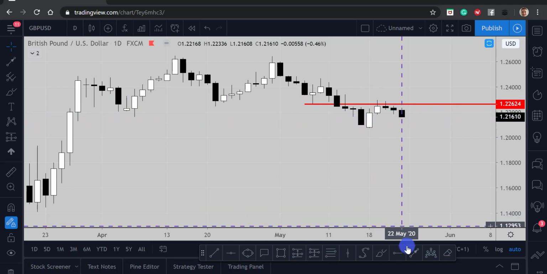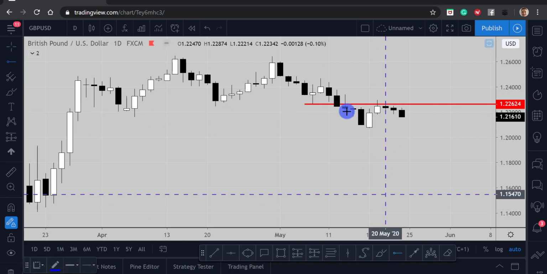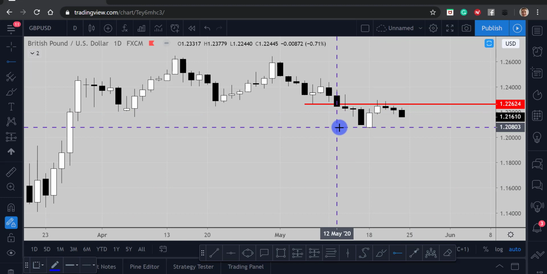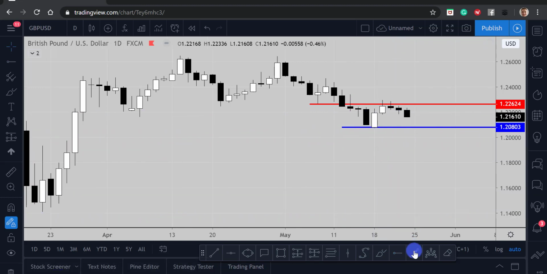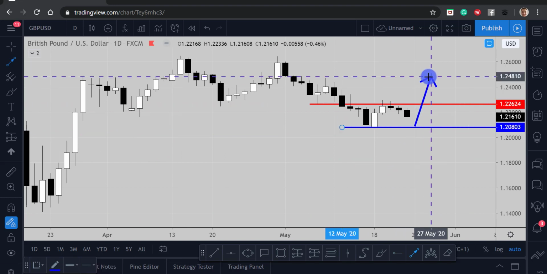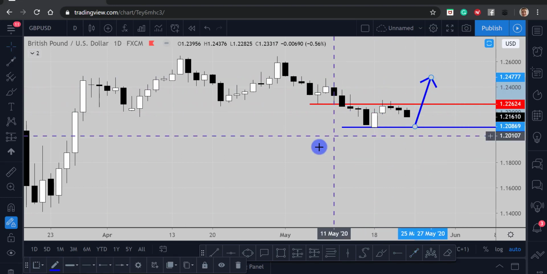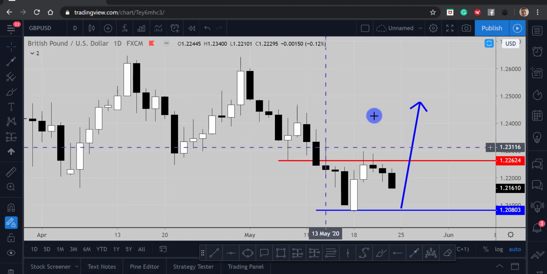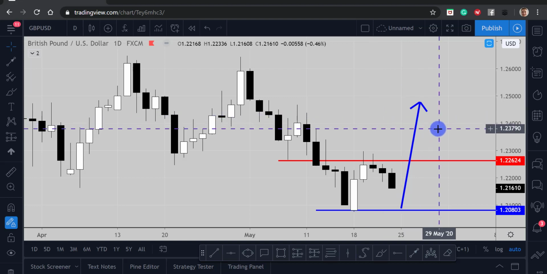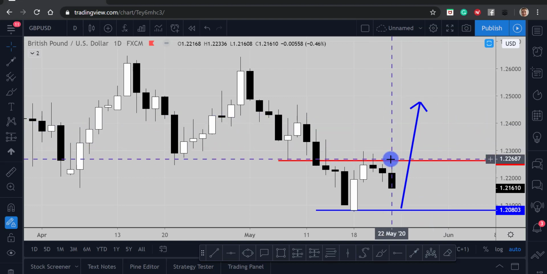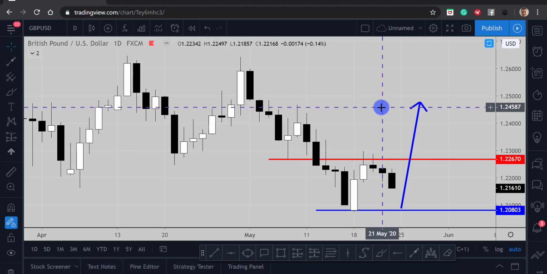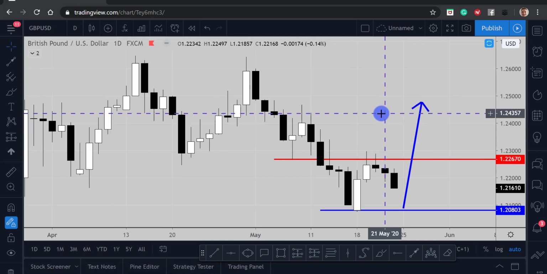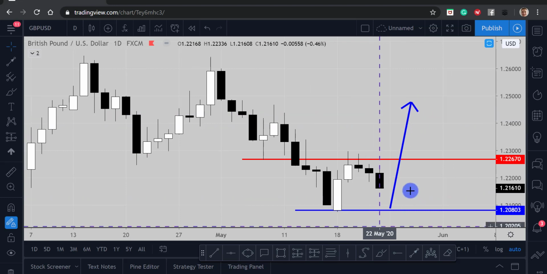So we're looking for price to come and retest these previous daily swing lows around about 1.2080. If price does that and we get a reversal signal from here, we could actually see pound reverse to the upside. Now pound's going to be a little bit tricky this week because there's meant to be some Brexit announcements coming out this week, and this week is meant to be where the EU and the UK come to some kind of deal. So it's going to be very interesting to see what happens this week.